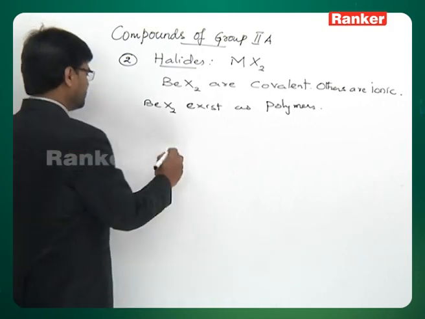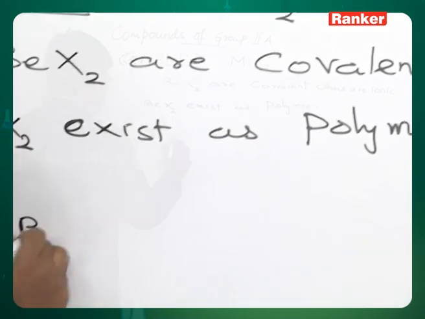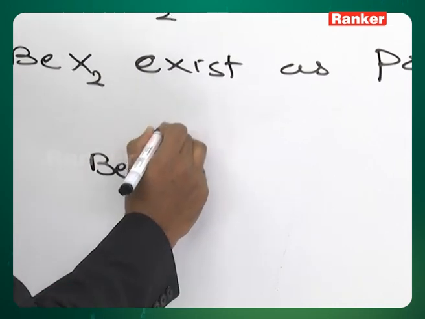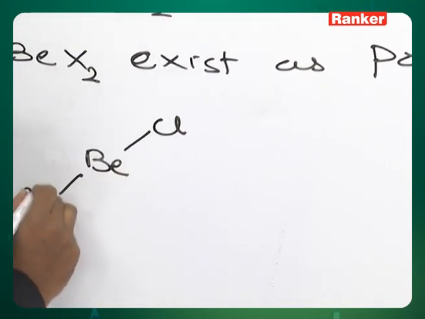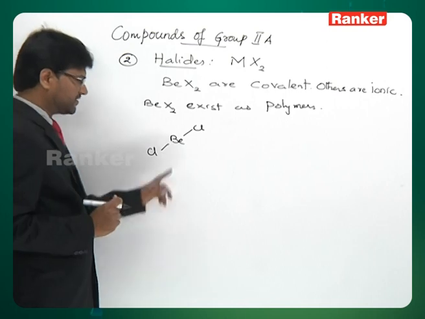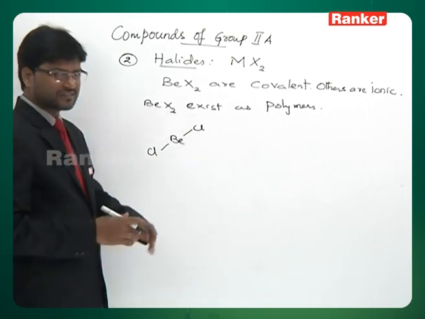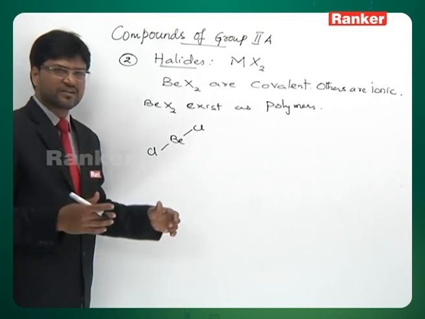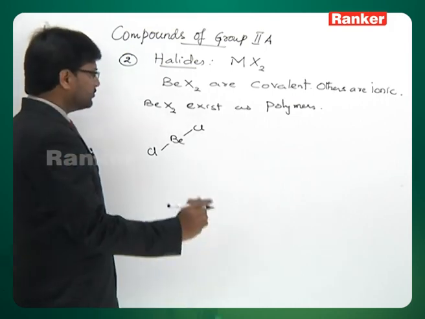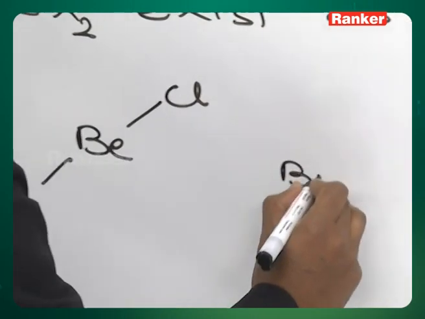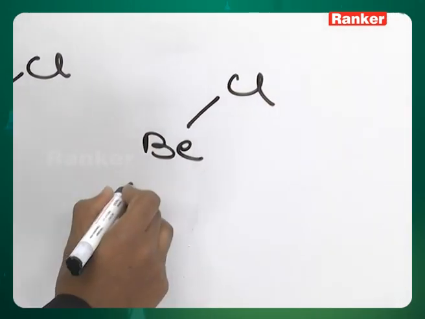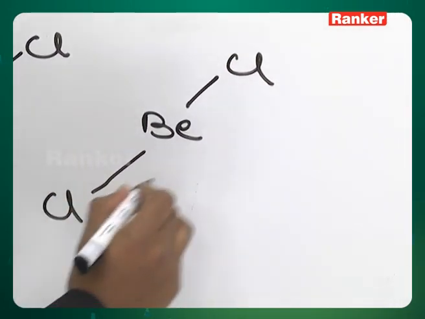Look at the case of beryllium chloride. See, beryllium chloride exists like this. This is a molecule of beryllium chloride. The central atom beryllium is surrounded by only 2 bond pairs. It has got only 4 electrons in its valence shell, so it is highly electron deficient. To overcome this, it will go for polymerization. Look at the way they undergo polymerization.